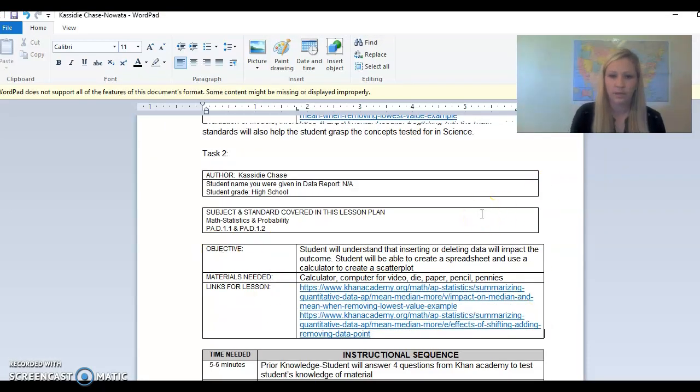What we're going to do when we meet is work on standards PA.D.1.1 and PA.D.1.2. Those are math standards in statistics and probability, data and probability as well. You will be able to understand that inserting or deleting data will impact the outcome. You're also going to be able to create a spreadsheet and use a calculator to create a scatter plot. The materials we're going to need for this are a calculator, a computer for video, die, paper, pencils, and pennies.